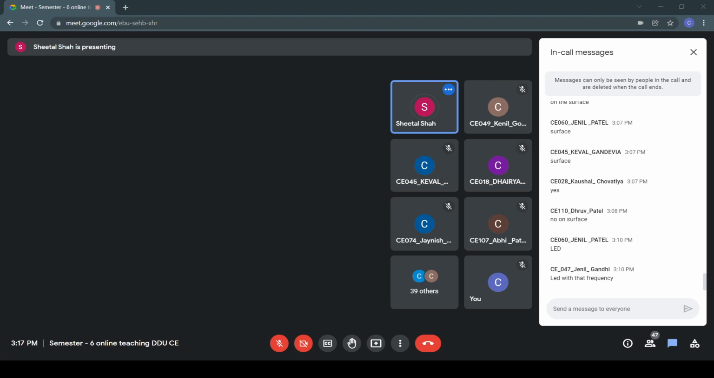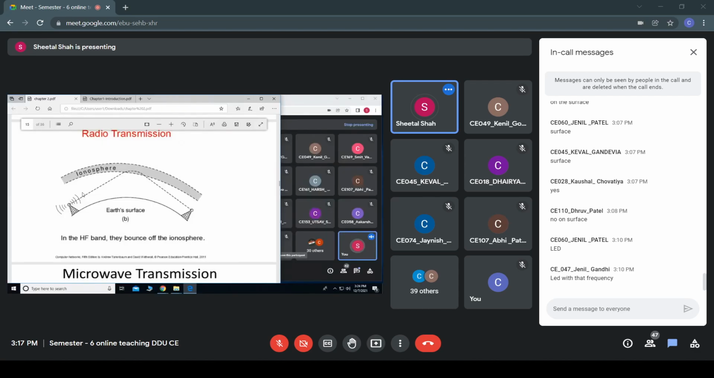Then comes the microwave transmission. At microwave frequencies, the electromagnetic waves above 100 megahertz, above the high frequency, the signals travel in a straight line and can be sent by beaming those waves towards one particular station. Suppose I have two towers here, and the signals are transmitted in a straight line. Hence we can have a beam of signal passing from one tower to the other tower.